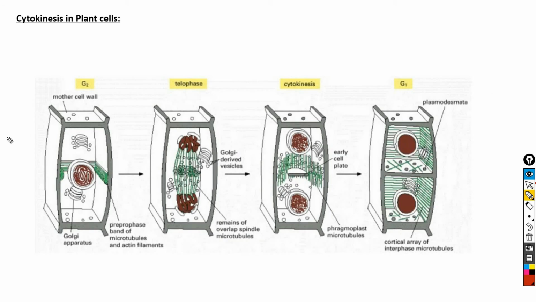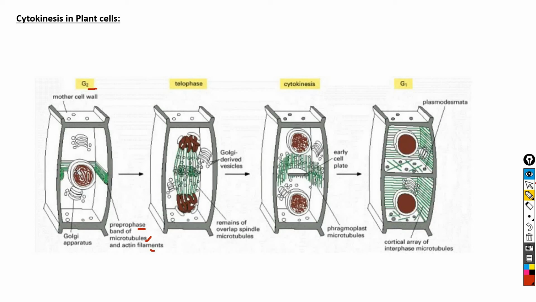The first visible sign of cytokinesis in higher plants is seen in G2 stage. At G2 stage, the cortical microtubules and actin filaments rearrange to form a ring or band around the entire cell just beneath the plasma membrane. As you can see here, the ring or band is represented by green color, and this band appears before the prophase begins. Therefore, it is called the pre-prophase band, and it is made up of microtubules and actin filaments.